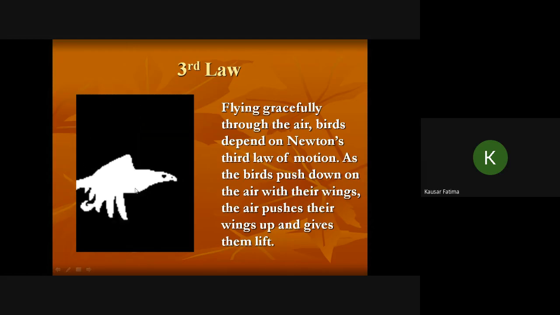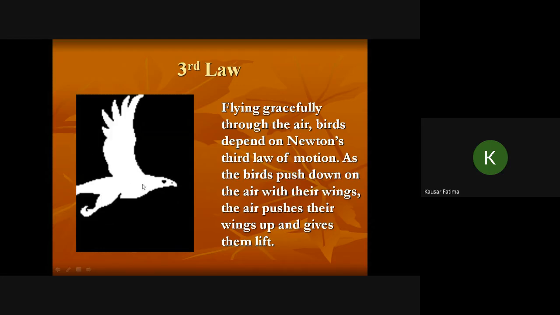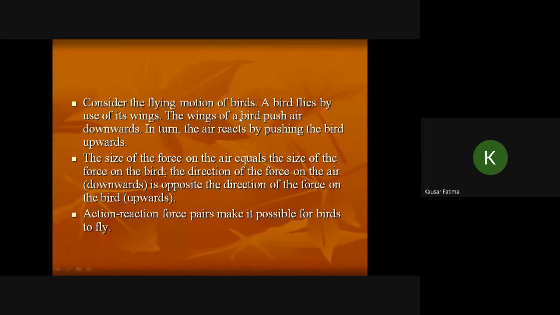Why it remains at a height, why an aeroplane remains at a height, that is also because of the lift force. So again we are considering the flying motion of the bird, which flies by use of its wings. It pushes the air downwards and the air provides the upward lift force. These two forces, upward and downward, are equal in size and opposite in direction.